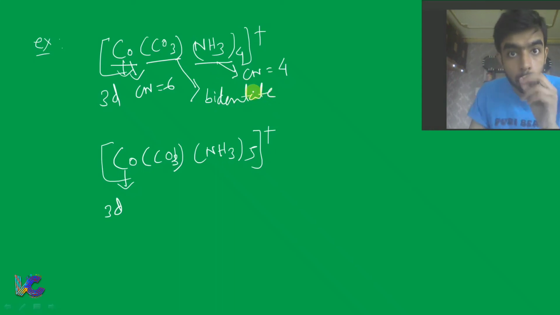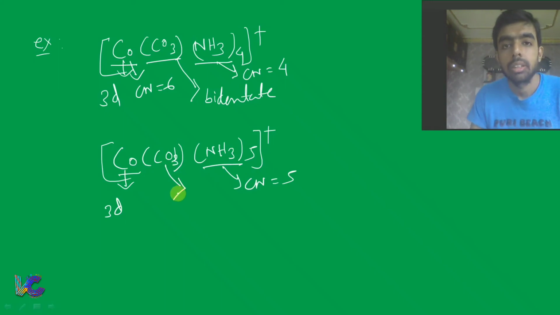Now here there are 5 NH3, that means coordination number 5. So to make coordination number 6 of cobalt, this CO3 2 minus ligand will act as a monodentate ligand and not as bidentate.